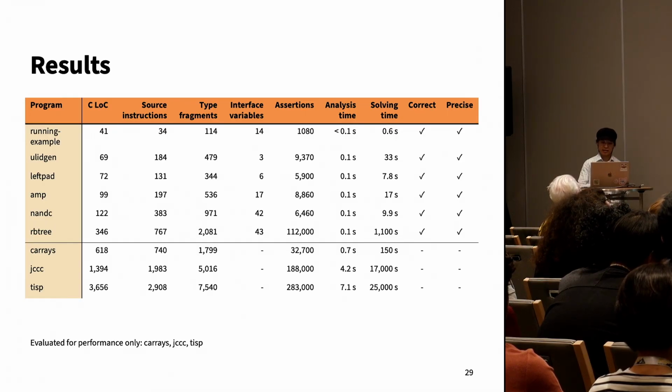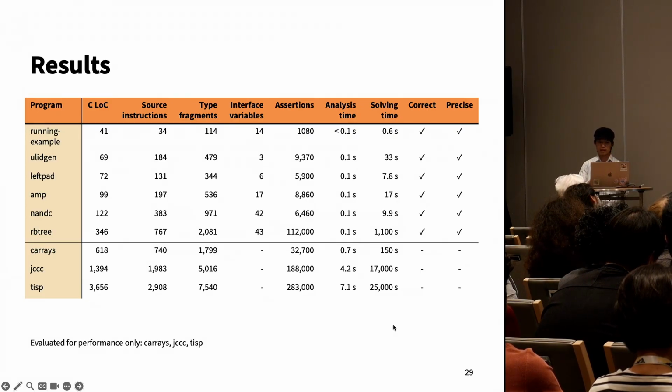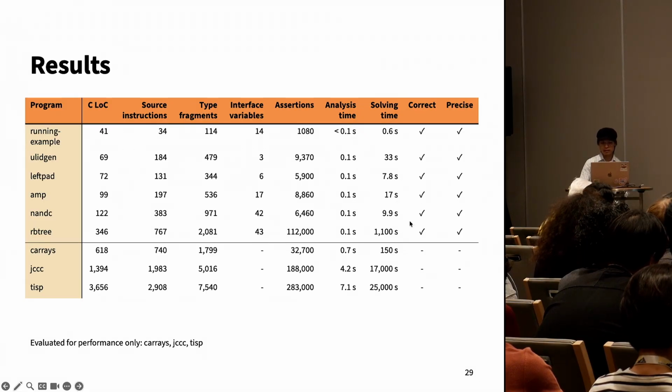The analysis time, which is the time that it takes to generate constraints, was very low across the board. But the solving time, the time that it takes for the SMT solver to solve the system of constraints, was very large. It dominated. And we also noticed that this increased very quickly.